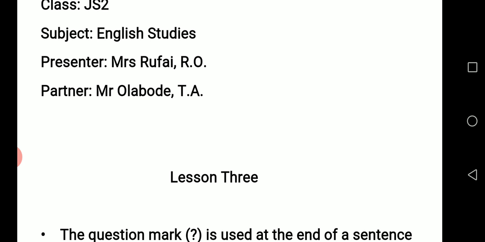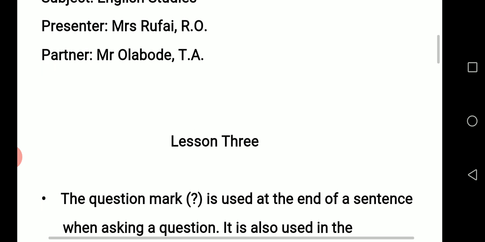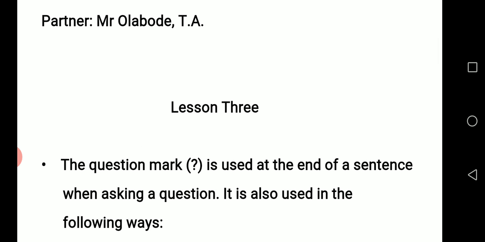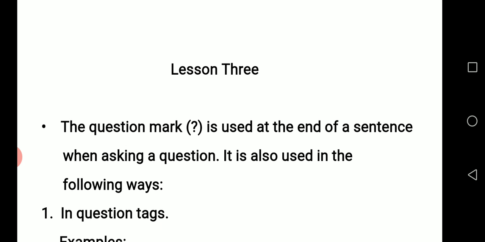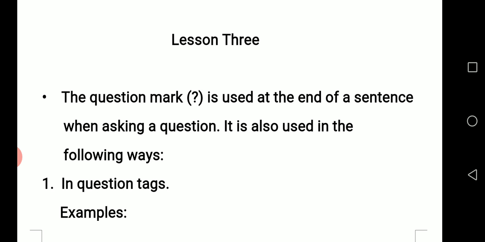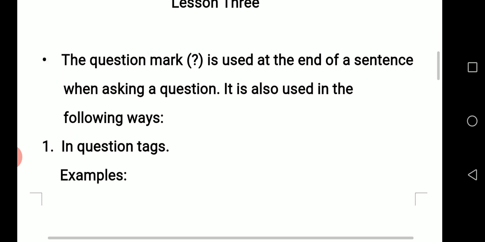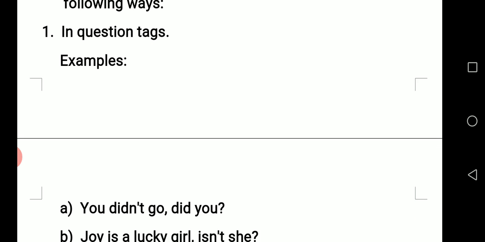We have learned how to use the question mark. We learned that the question mark is used at the end of a sentence when asking a question. We also learned that it can be used in the following ways. 1. In question tags. When we state a sentence, we state an idea, and we add a tag to it. After the tag, we insert a question mark.